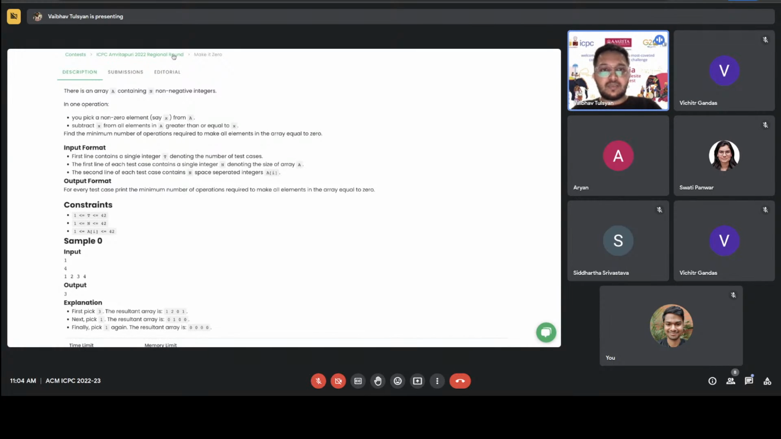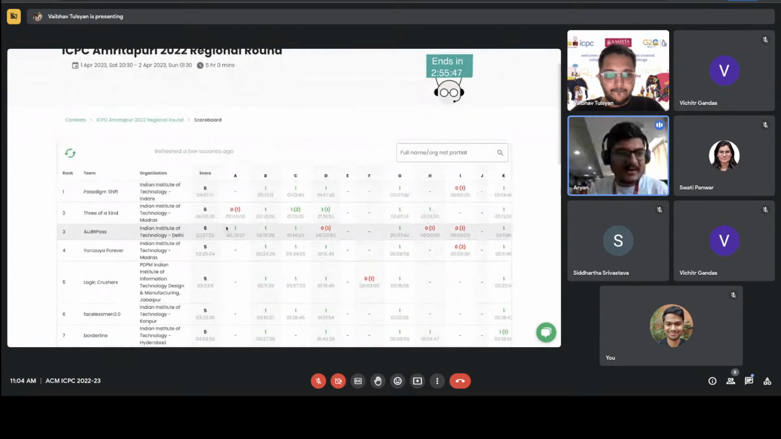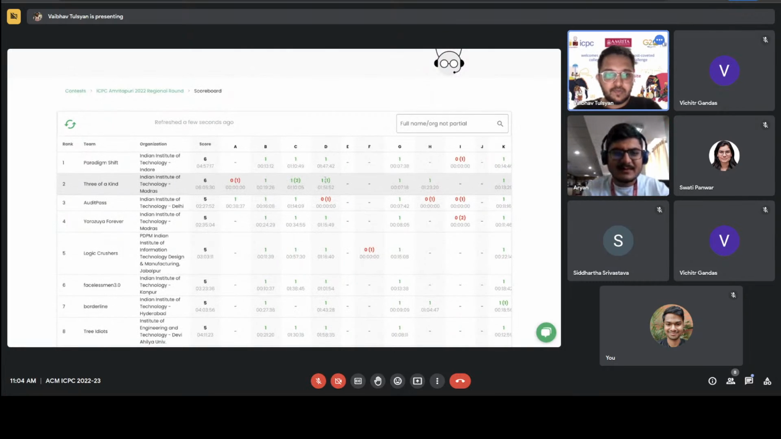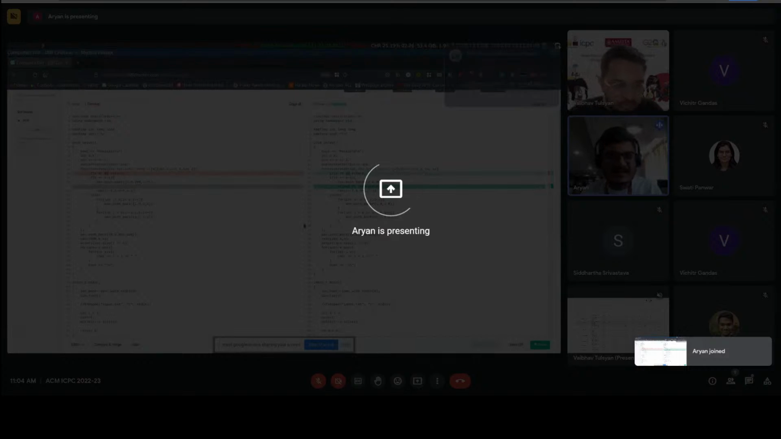Aryan, would you like to discuss rectangle intersection maybe? We can probably keep rectangle intersection for later. I will just show the difference for three of a kind. They had a runtime error first, and then this is the difference. Can you share your screen? Sorry, I can't see yours. This is the submission difference between the first runtime error and then a correct answer.